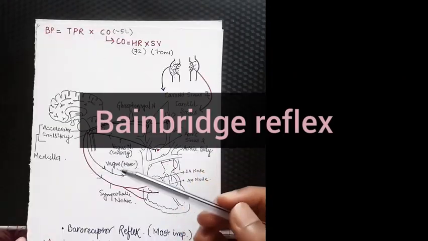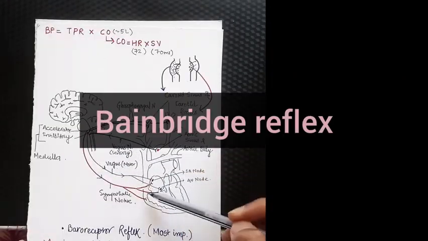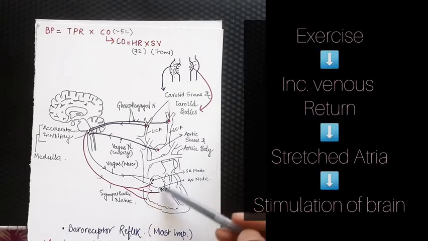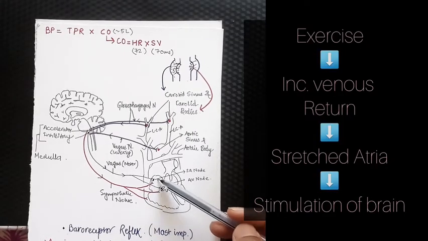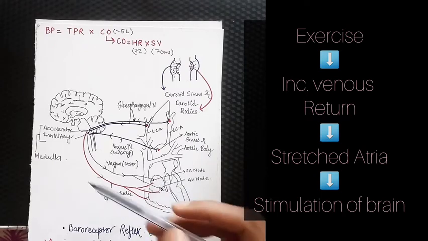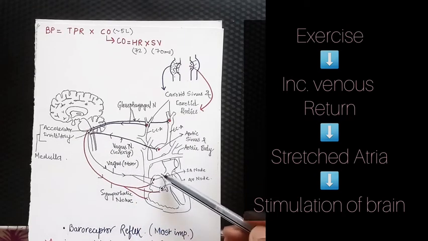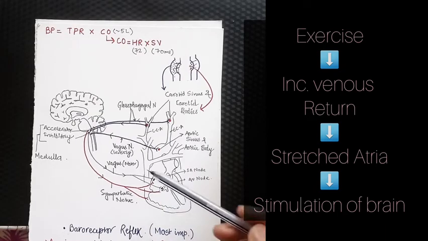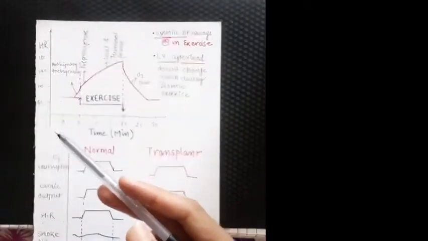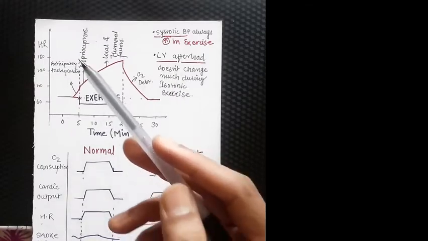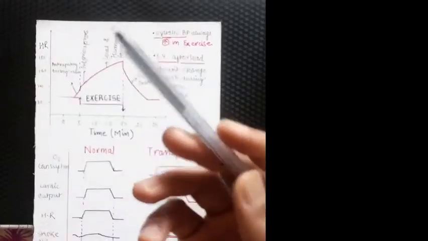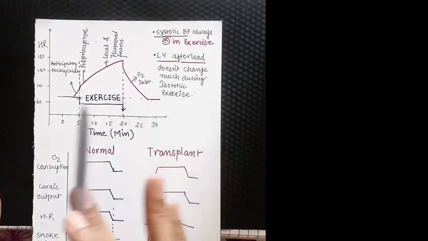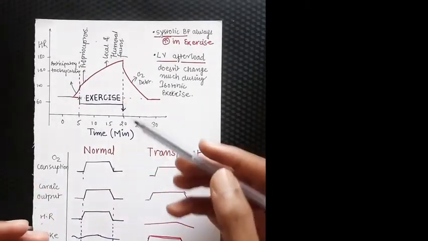So due to prolonged exercise, there will be increased venous return in the heart, and this will in turn stretch our right atrium. So from the right atrium, there will be a stimulation to the brain to increase heart rate because of the stretching of this right atrium, and this is called the Bainbridge reflex. So there are many causes to increase heart rate: anticipatory tachycardia, proprioceptor stimulation, local and humoral factors, and the Bainbridge reflex during exercise to increase the heart rate.